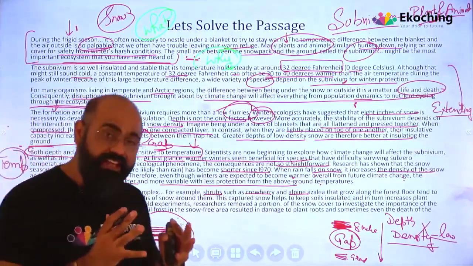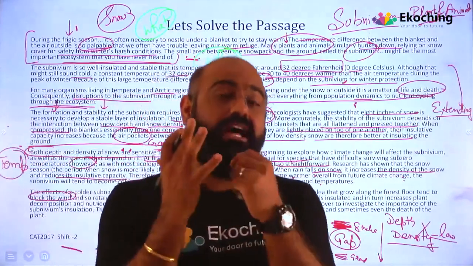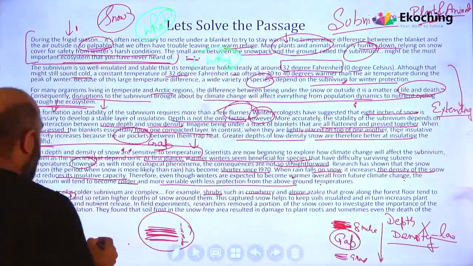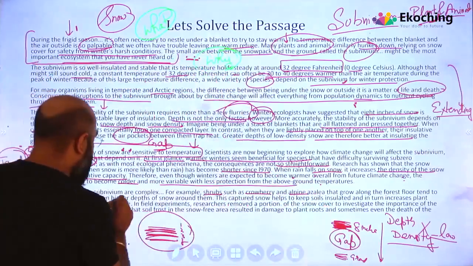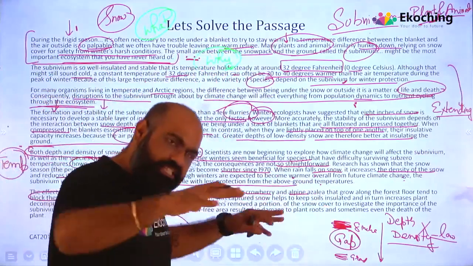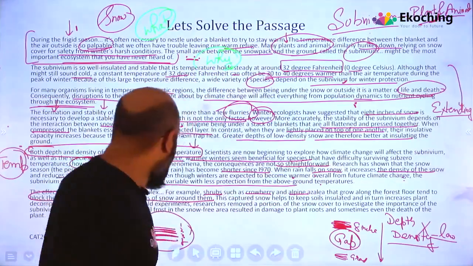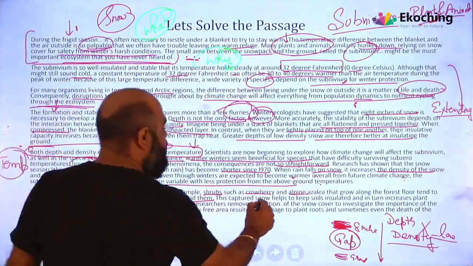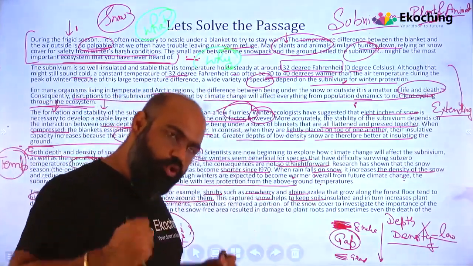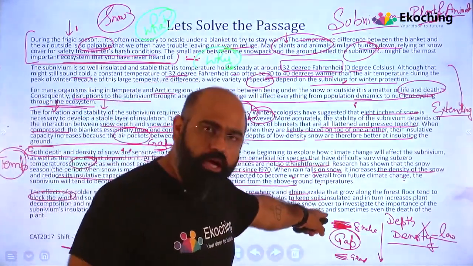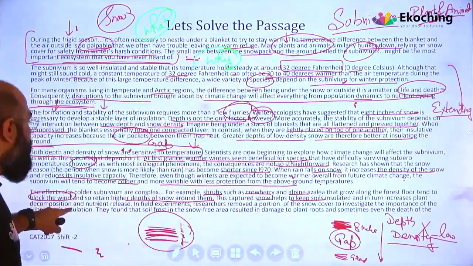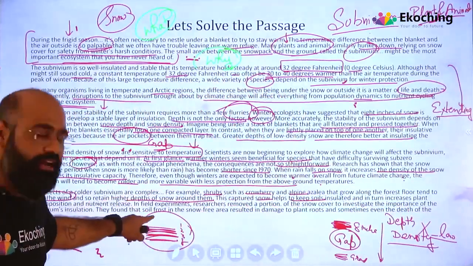ये जो shrubs हैं, ये winds को block करते हैं. Winds बहुत ज्यादा snow areas में बहुत तेजी से बहती हैं, उनको block करते हैं, और इस वजह से they retain higher depth of snow around them. तो उनके चारों तरफ वो depth of snow को retain कर लेते हैं. This captured snow helps to keep the soil insulated. और ये जो snow को capture करते हैं, ये soil को insulate रखती है, और soil को insulate करेगी, जिस वजह से plant decomposition and nutrient release होगा.